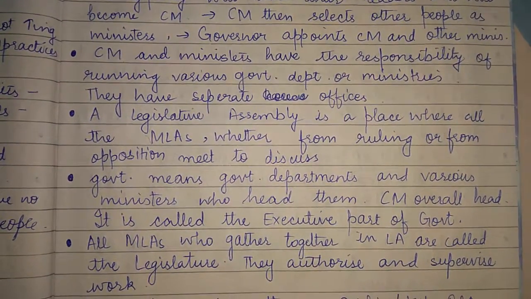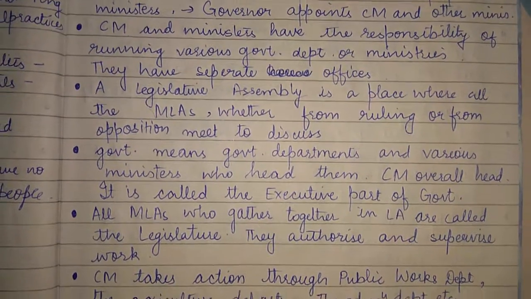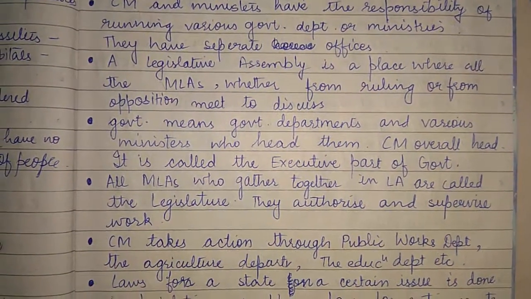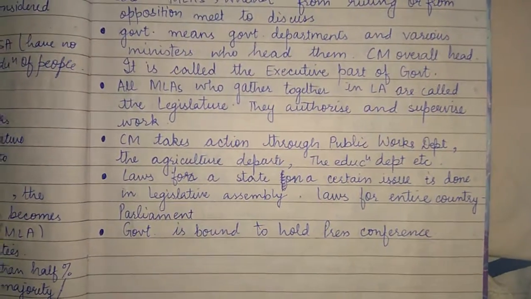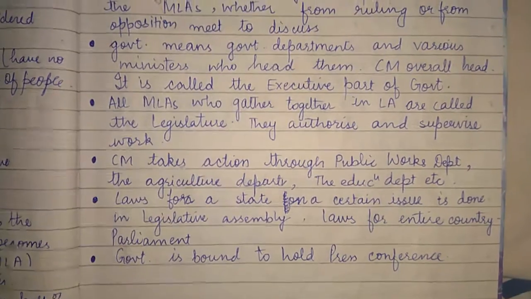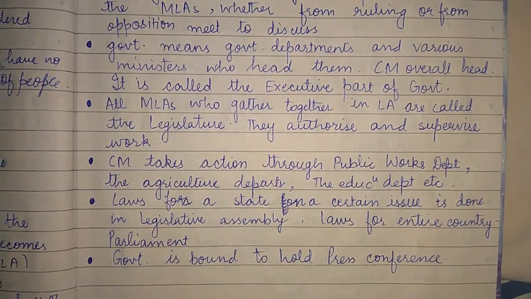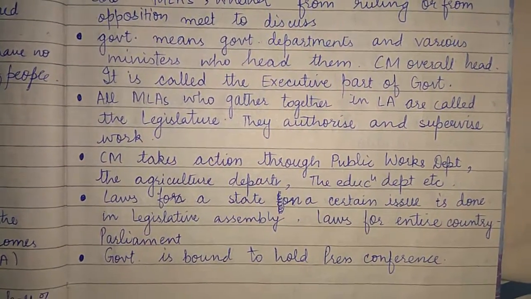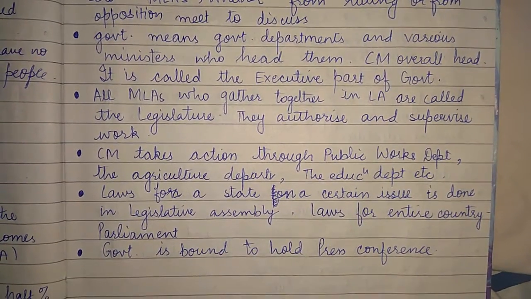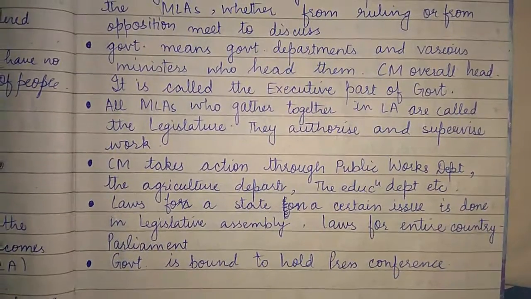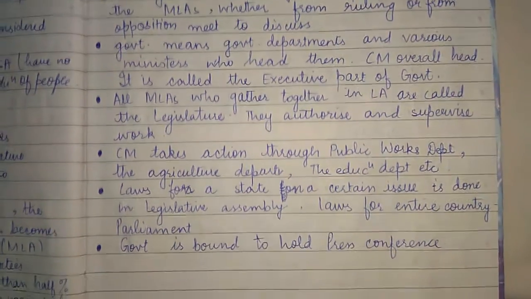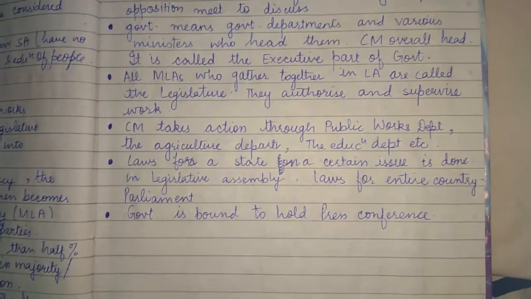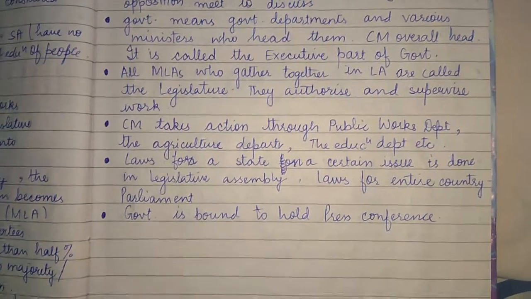CM और ministers का काम क्या होता है? They have the responsibility of running various government departments or ministries. They have separate offices. Then the government departments and the various ministers who head them, and the CM as overall head, are called the executive part of the government. All MLAs who gather together in the Legislative Assembly are called the legislature. They authorize and supervise the work. CM takes the action through the public works department. Different departments are there, and the government is bound to hold press conferences.